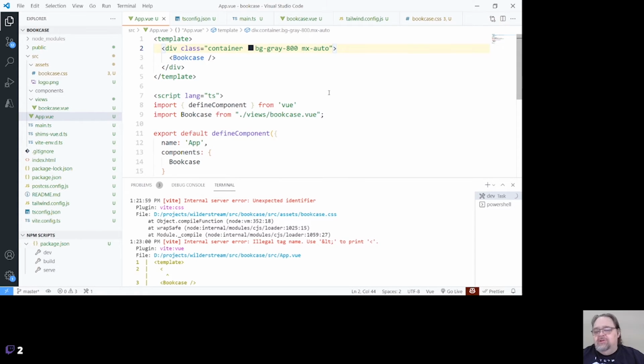Now that's essentially going to do the same as margin auto 0. And the X here, in case you haven't dug into this before, is specifically for the X-axis. So we could also have margin Y, ML for left, MT for top, etc. So they have different classes to allow you to do these specific things.